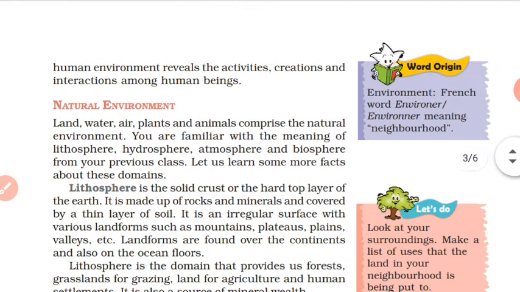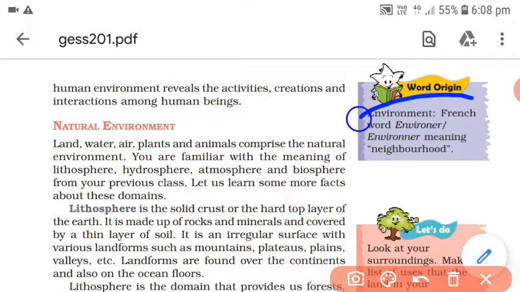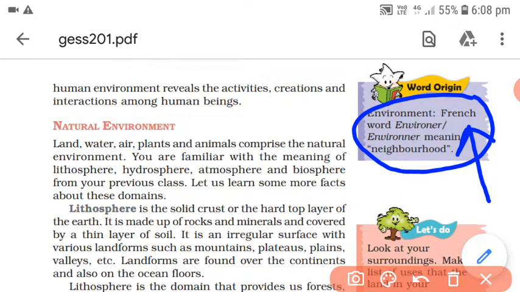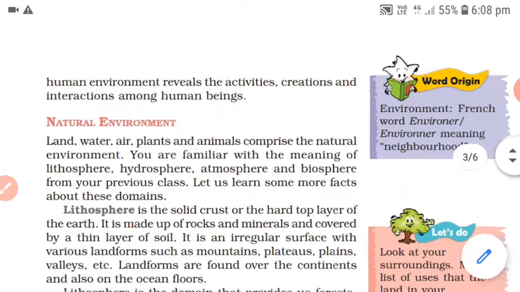Before we start with natural environment, we will find the origin of the word environment. The word environment originated from the French language. You can find the French word was environneur, and environneur means neighborhood. All the things around you, we call all of them environment. So now we will start with the first part, that is natural environment.